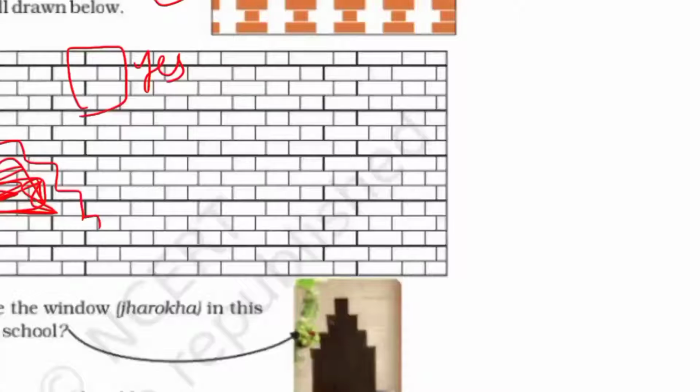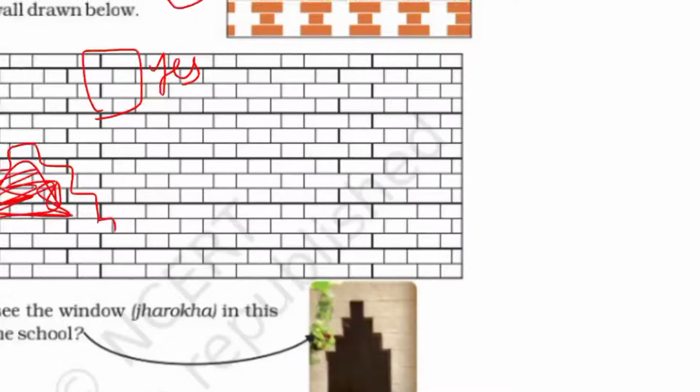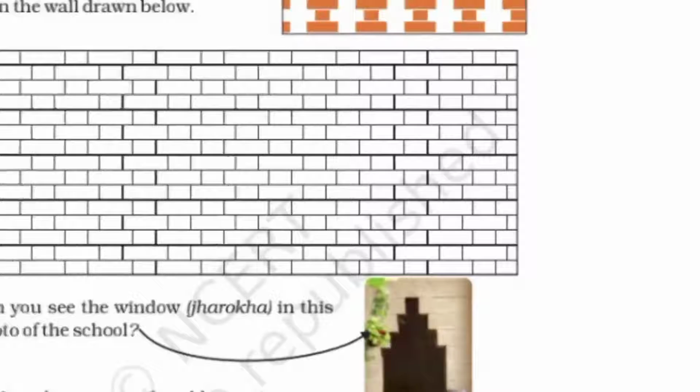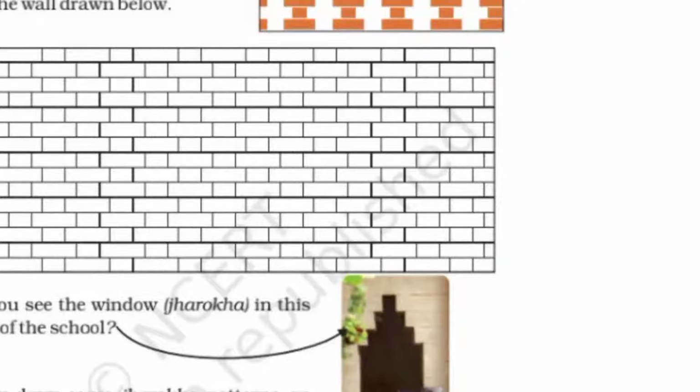If you zoom in, you can do it very clearly. You can shade one brick, the other brick you can keep, this brick you can shade, or you can do as per your convenience. This work is your homework. Okay, let's move on to the next topic.